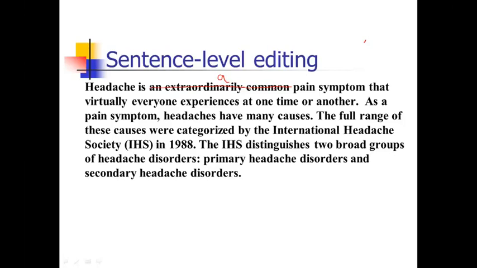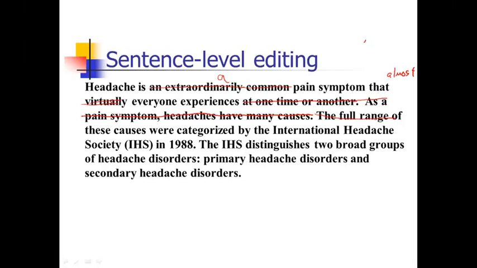But I took out the common and just said headache is a pain symptom that I changed virtually to almost. That's a little bit of a stylistic preference there. That almost everyone experiences, and I don't think we need to add that at one time or another, just that almost everyone experiences. And then we get this little repetition that I pointed out before. As a pain symptom, headaches have many causes. Well, I actually got rid of that altogether. I didn't think that sentence was particularly helpful. It's just that they're not giving anything specific about those particular causes. They also then go on to tell you that the full range of these causes were categorized. Notice the passive voice, were categorized by. The full range of these causes were categorized by the IHS.